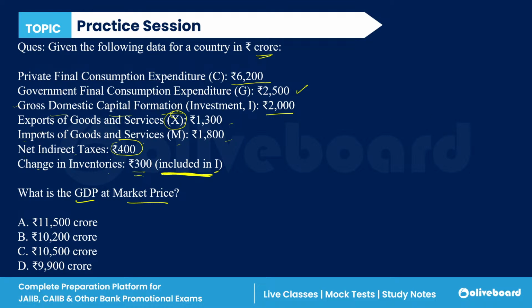Everyone, just solve this question and answer. There are net indirect taxes of 400, which is also given. We have also been given the changes in inventories, that is 300 crore, included in the investment. Now we have to calculate it. Everyone, please answer this question.